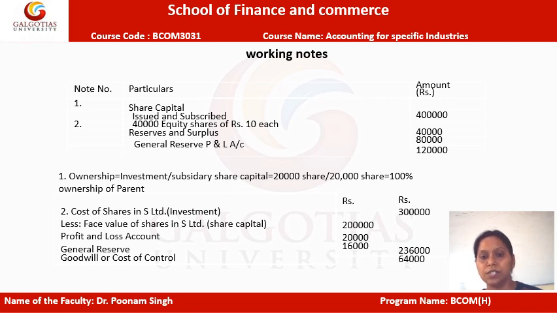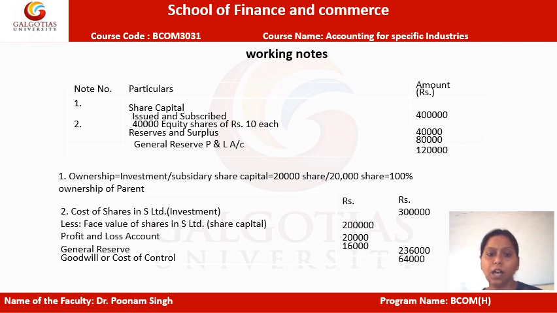These figures have been extracted from the balance sheet where the parent company has invested in 20,000 shares, whereas the total share capital of the subsidiary is 20,000 shares. So we simply divide it and we get 100%. So in this particular case, the ownership of the parent is 100%. The cases could vary, because the parent company will have control over the subsidiary by more than 50%, and it can be a maximum of 100%.